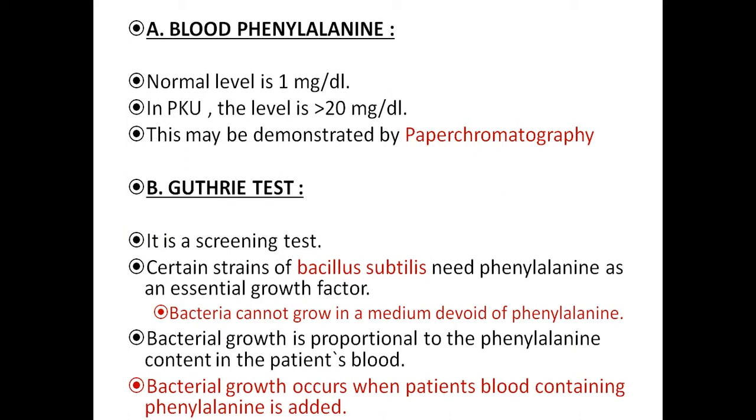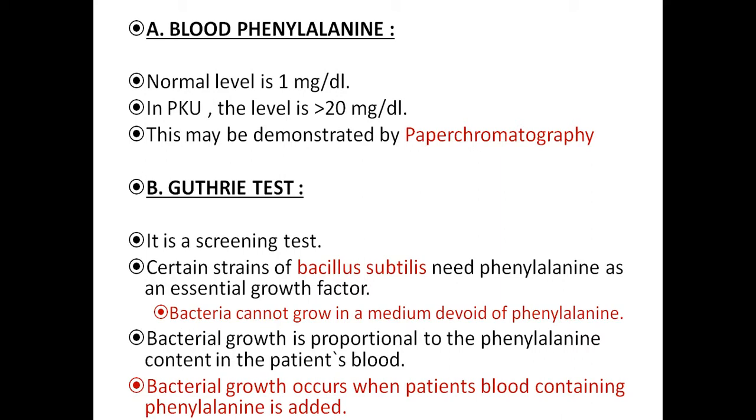Other things we have to consider: the normal level we should see, and high levels are observed in case of PKU, and this can be seen in paper chromatography technique also. Another test apart from the ferric chloride test is the Guthrie test. This is also a screening test.